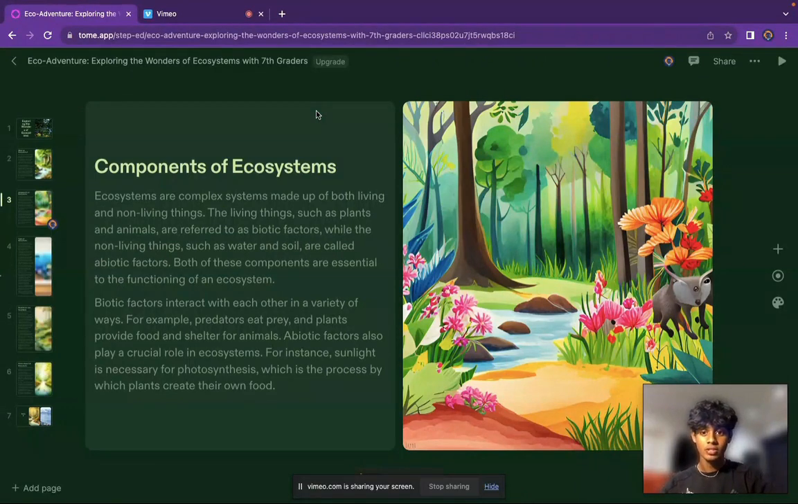Biotic factors interact with each other in a variety of ways. For example, predators eat prey, and plants provide food and shelter for animals. Abiotic factors also play a crucial role in ecosystems. For instance, sunlight is necessary for photosynthesis, which is the process by which plants create their own food, thereby allowing plants to be food.